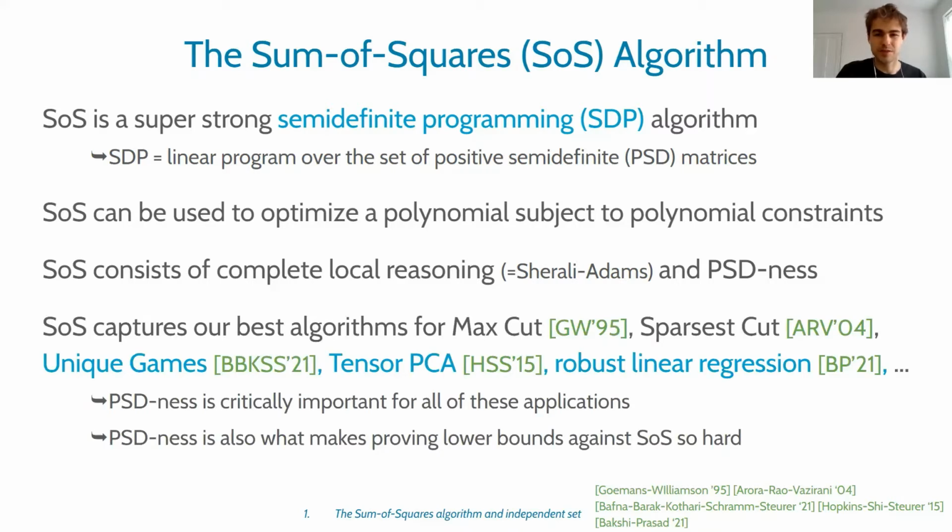And SOS has seen a lot of successes in recent years. Semi-definite programming in general captures our best algorithms for a lot of important problems, such as max cut and sparsest cut. But SOS itself has also been critically important. Thinking about sum of squares reasoning has been important to designing a lot of breakthrough algorithms in several of these areas that I've highlighted in blue. And in all these applications, it's really the global PSD-ness constraint that's important. And this global PSD-ness constraint is also what makes our lives hard for proving lower bounds. So in the remainder of the talk, the main issue that we'll grapple with is this PSD-ness constraint.